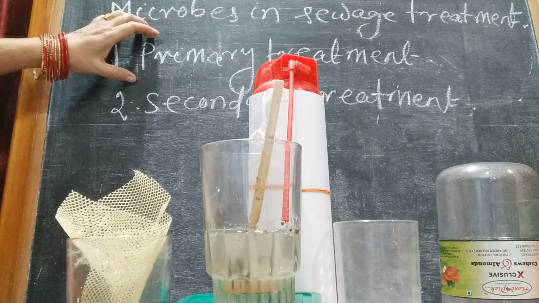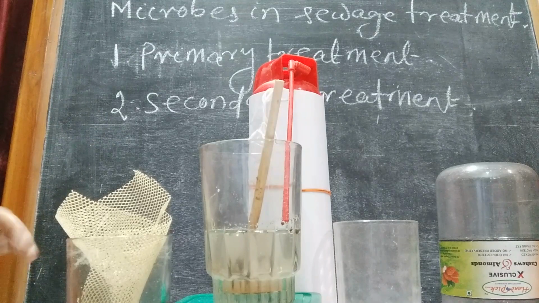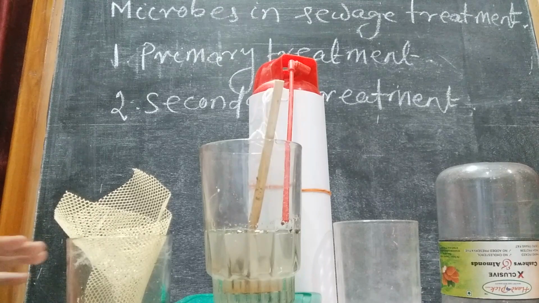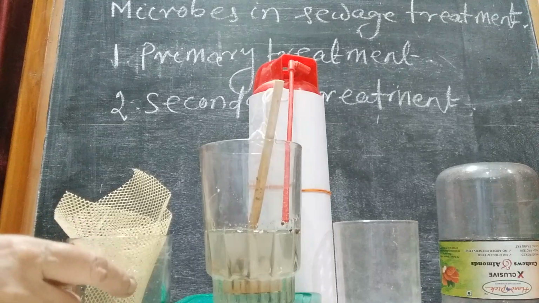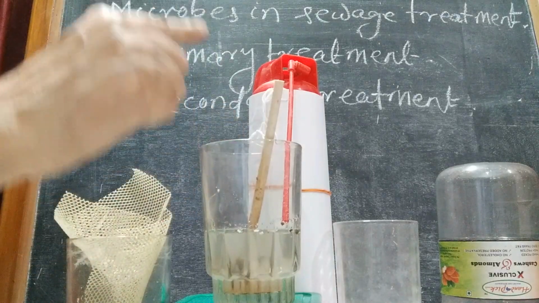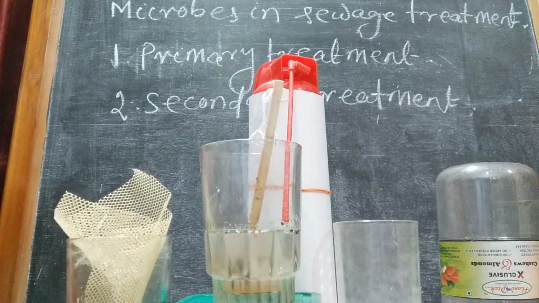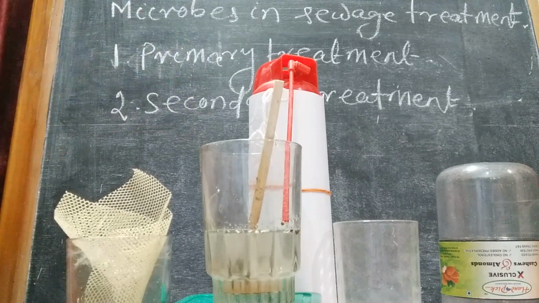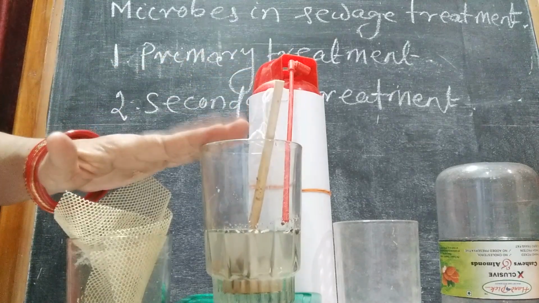So the first step is primary treatment. In primary treatment, two events occur: one is filtration, the second one is sedimentation. After that, the wastewater which is formed here is taken to another chamber for secondary treatment. This wastewater is known as the effluent. Then that effluent is taken to the second chamber, and now the secondary treatment begins.